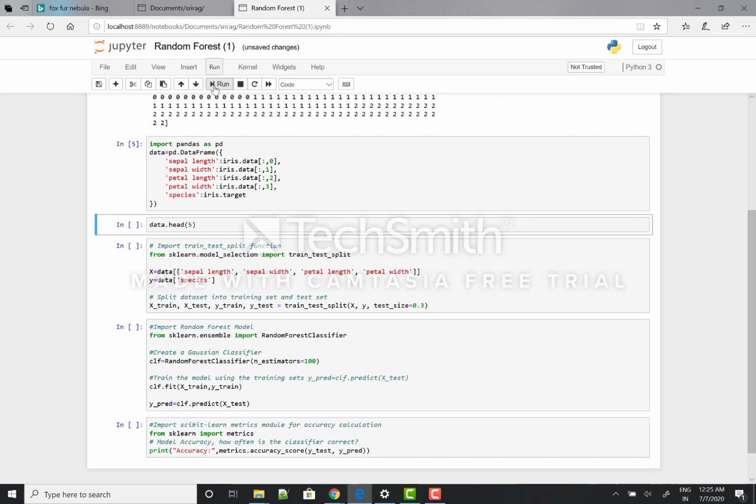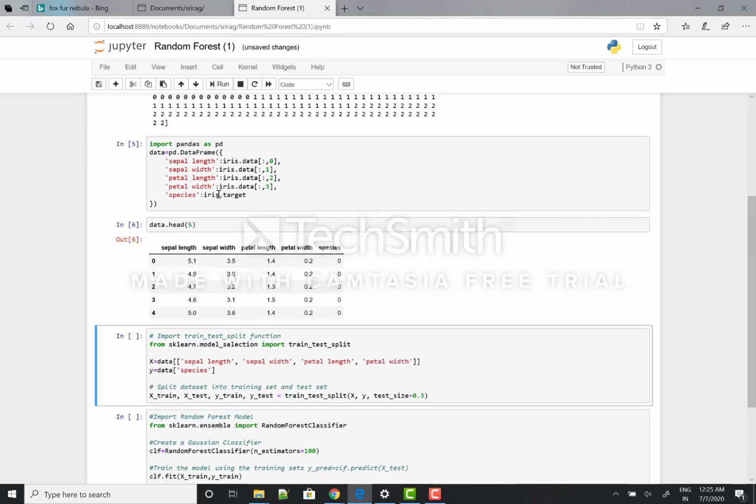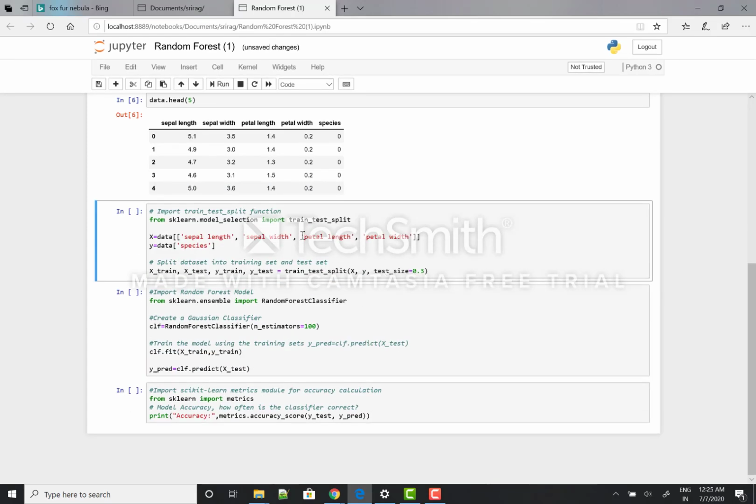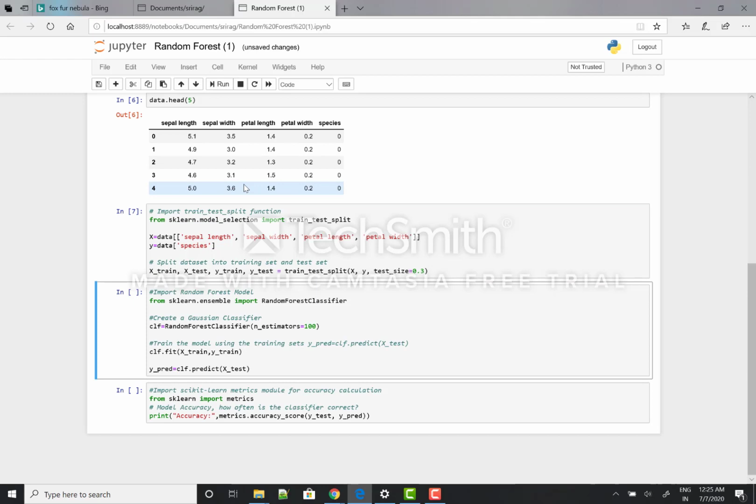The head is used to print the top n number of data points. Here I'll use 5 so that I'll get the top 5. Here we can see sepal length and sepal width, petal length and petal width, and the rest is the species. Then I'll use the train test split function to split the data set into a training set and a testing set.